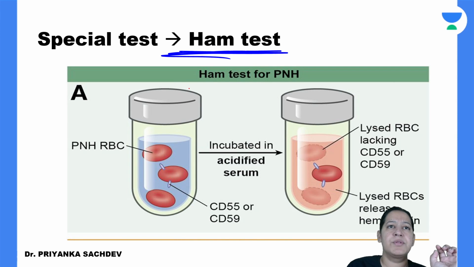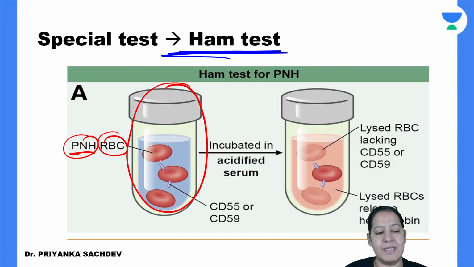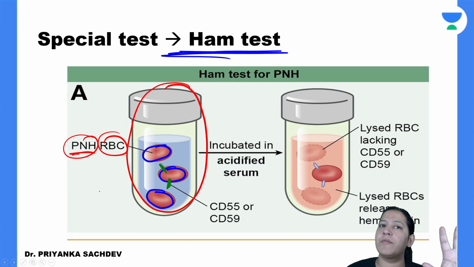Can you see? You can see the serum. This is the patient's PNH RBC. There are three RBCs in this diagram. See this RBC, it doesn't have the two guards, CD55 and CD59. In this RBC, the two guards are absent. But in the middle one, can you see, the two guards are present. So it is not the case that all RBCs have this absence.